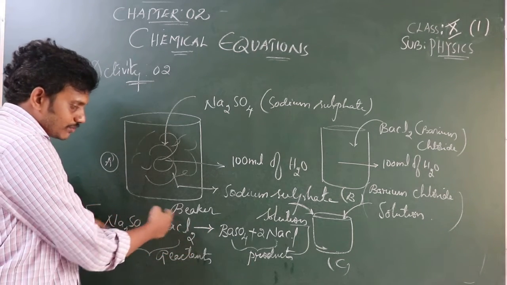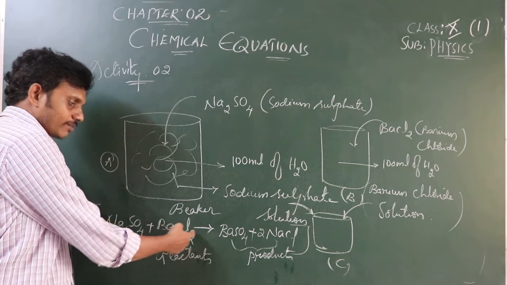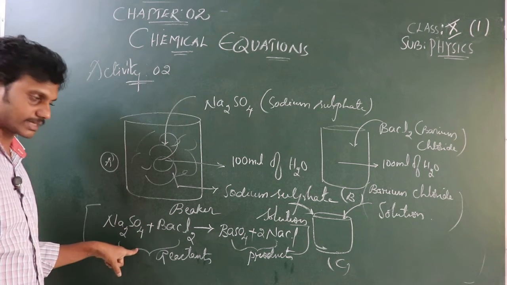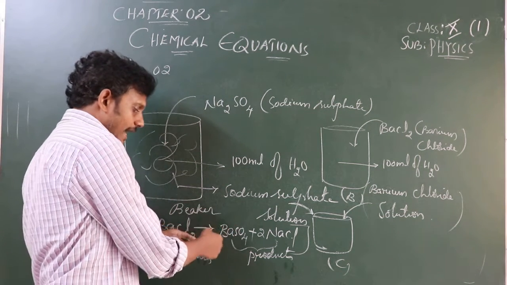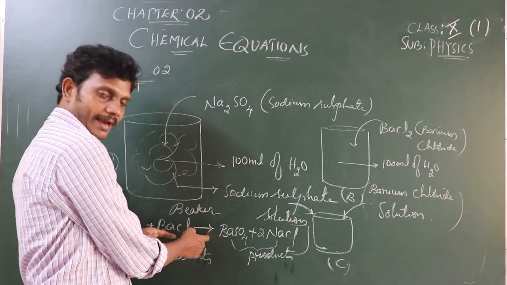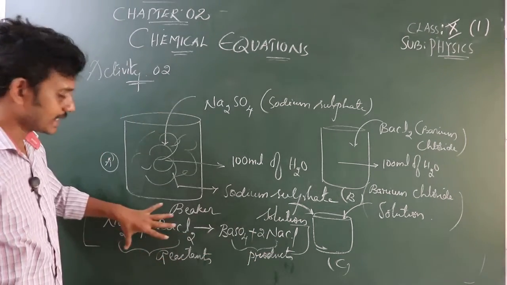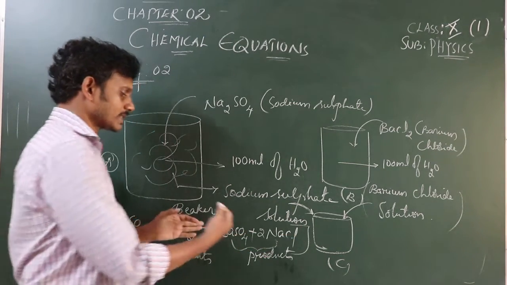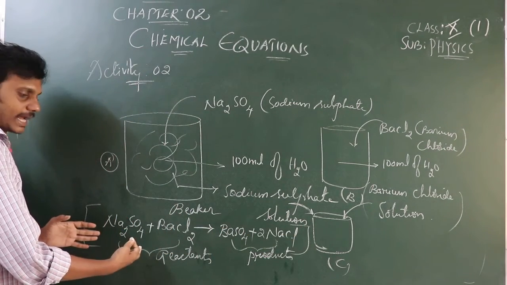The compounds which are present towards the tail of the arrow, we call these reactants. And the compounds which are present towards the head of the arrow, we call them products. Towards the head of the arrow, products; towards the tail of the arrow, reactants.